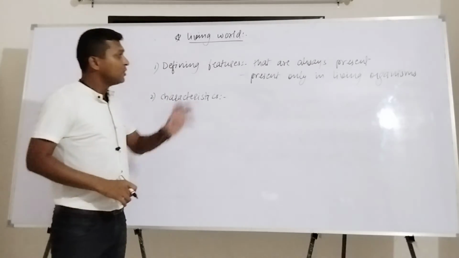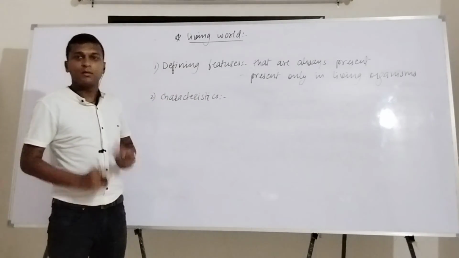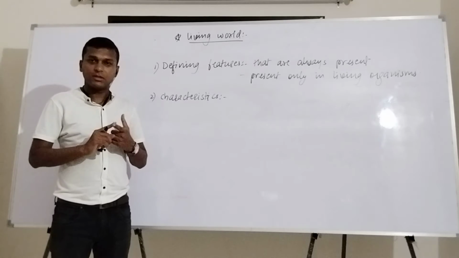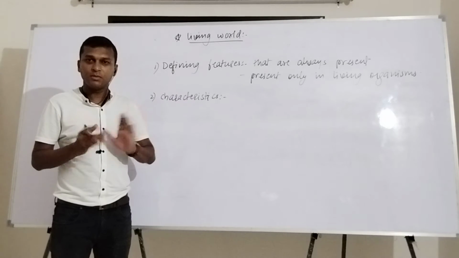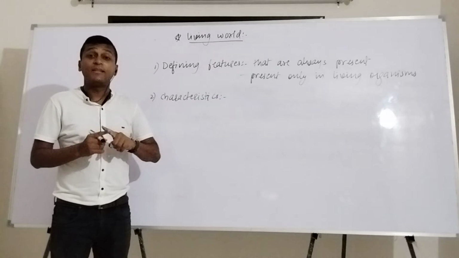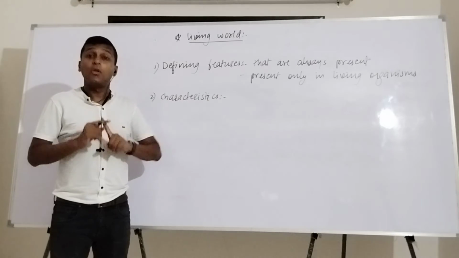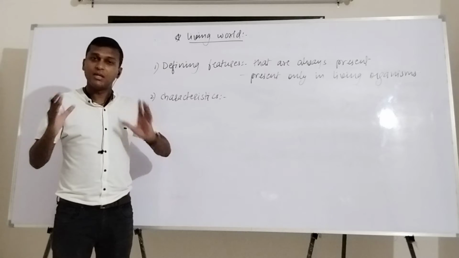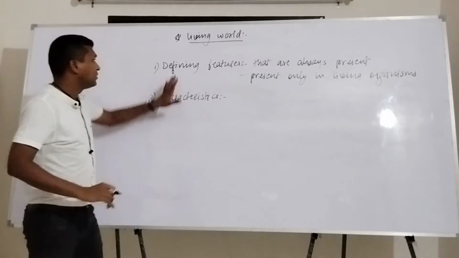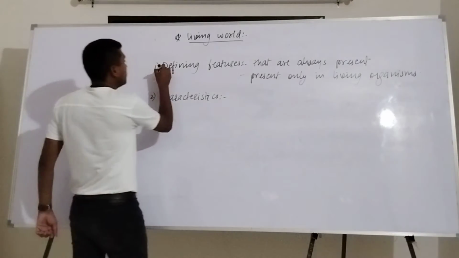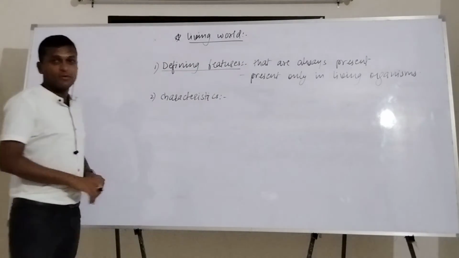In that case, the first condition is they should always remain present in those organisms. And the second thing is they should not be present in any non-living thing. They should be exclusively shown by living things. In that case only, those properties or features will be called defining features.